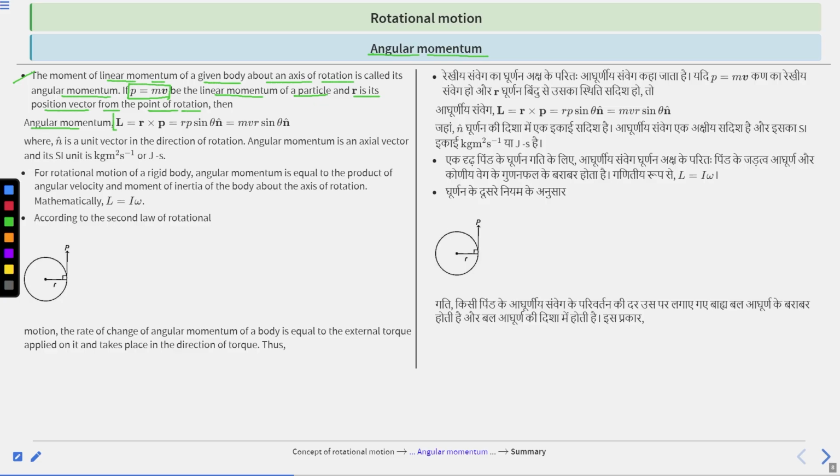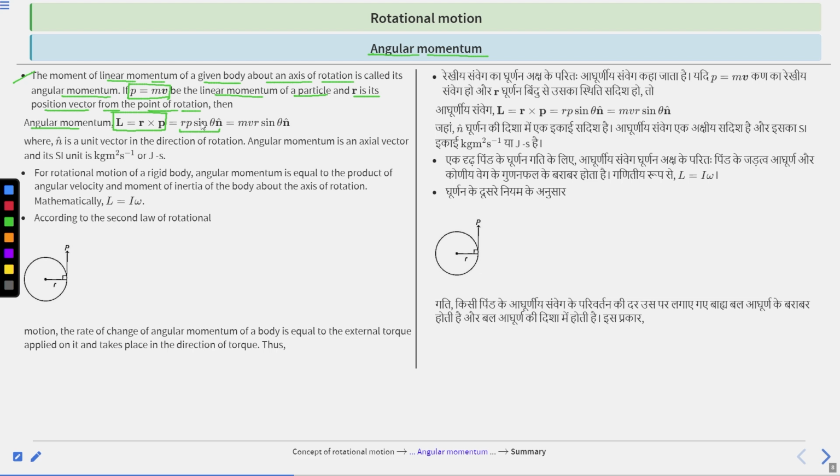So this is the formula for angular momentum, r cross P, where L equals r p sin theta n cap, or in simple form m v r sin theta n cap, where P is mass into velocity.